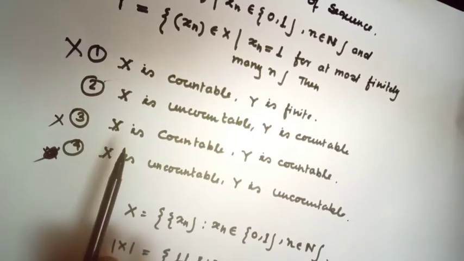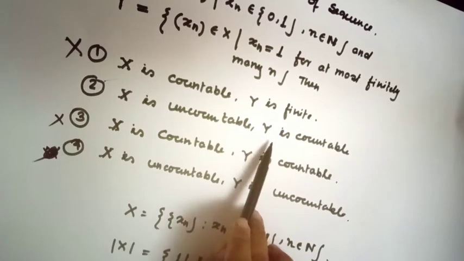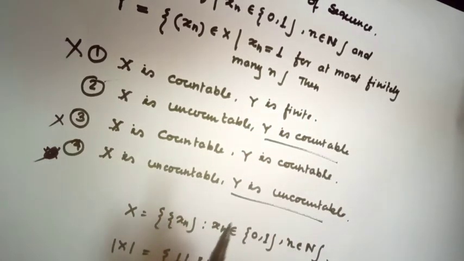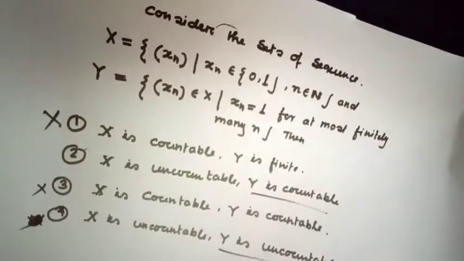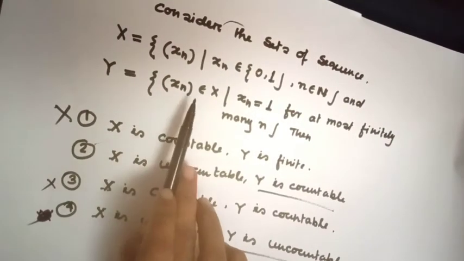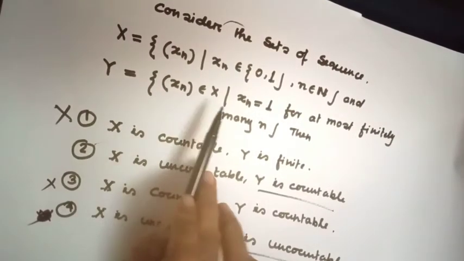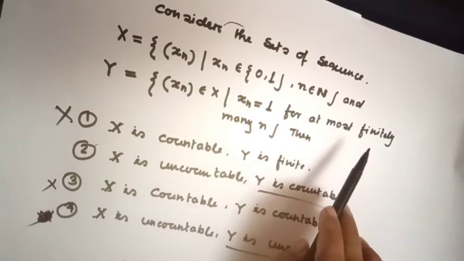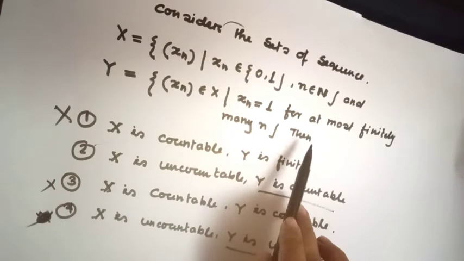Now coming to the second and fourth options. Here Y is countable, here Y is uncountable. What is Y? Let's see. Y equal to {xn belongs to X such that xn equal to 1 for at most finitely many n}.